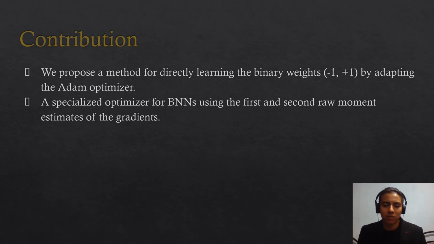Our contribution is proposing a specialized optimizer for this kind of network by just learning the binary weights, the -1 and the +1, by adapting the Adam optimizer. This means that we use the first and second raw moment estimates of the gradients to decide when to flip the weight. There is another specialized optimizer called BOP, which only uses the first raw moment estimate of the gradients.